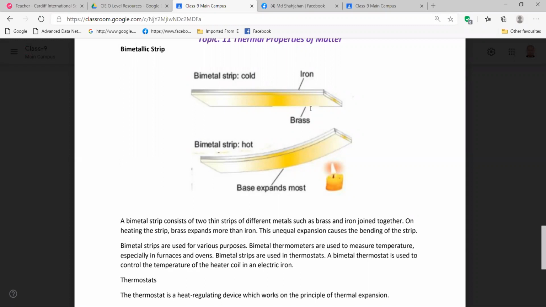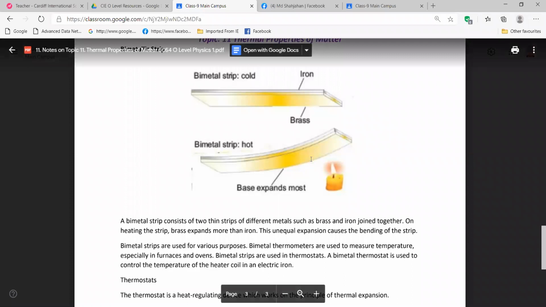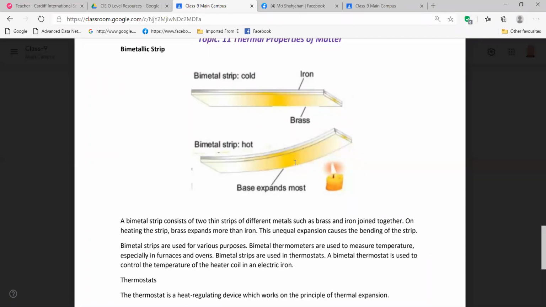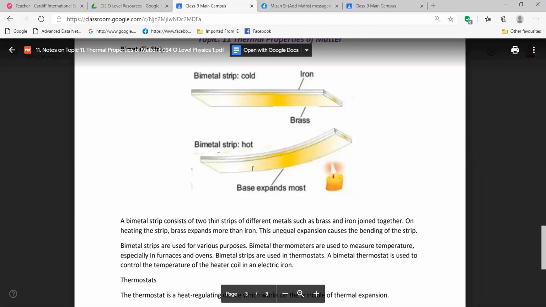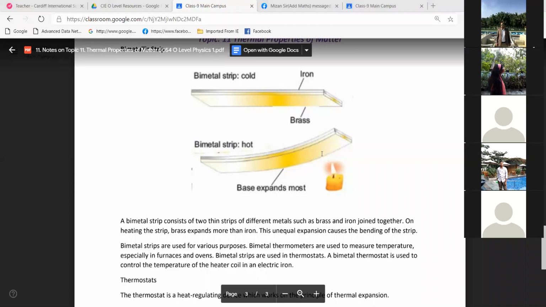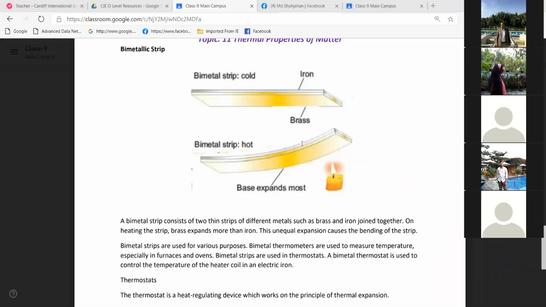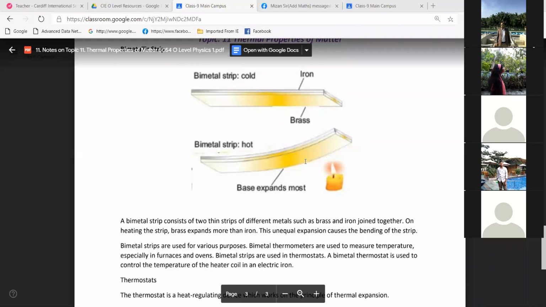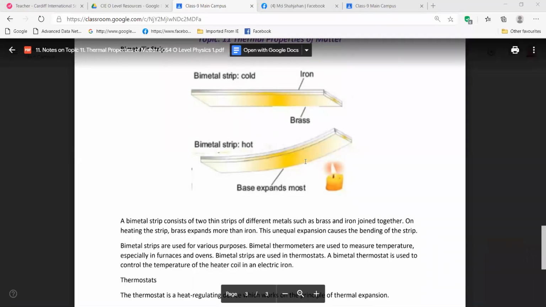So for this property, what happens if we give heat to this bimetal is that there is bending, as the brass is expanding more but the iron is not expanding that way. That's why there is bending. This much you understood?